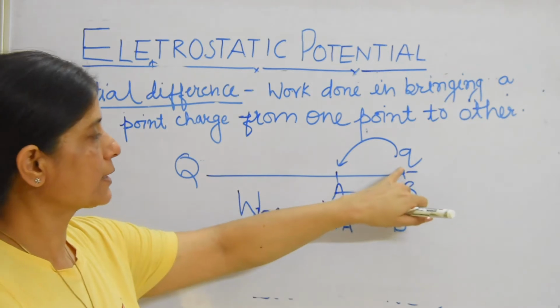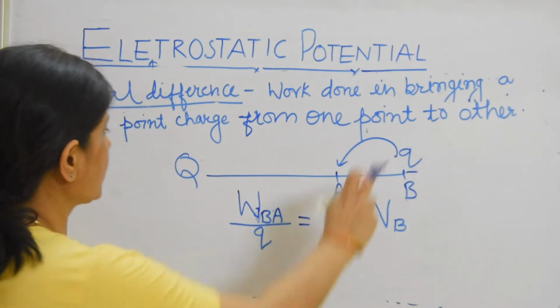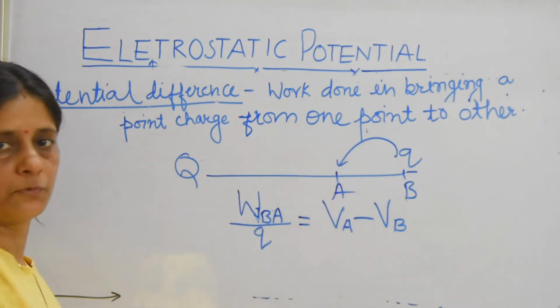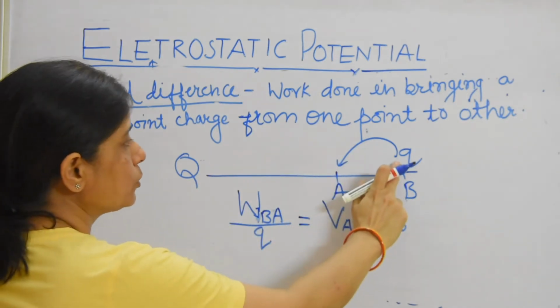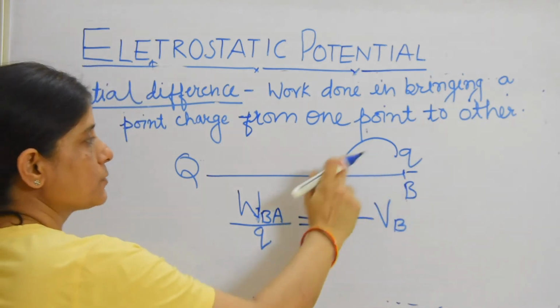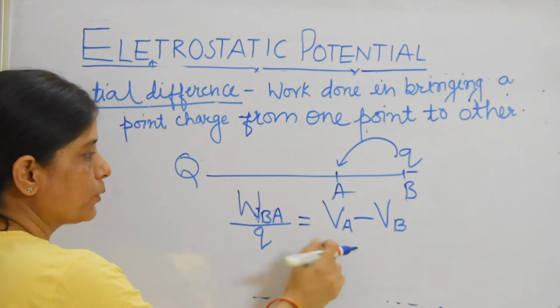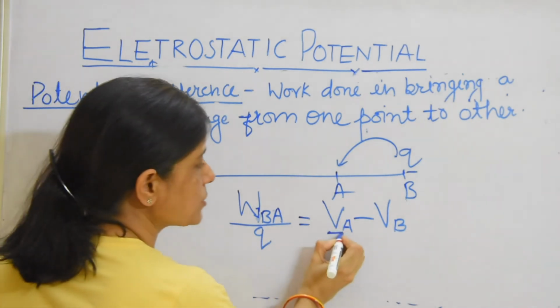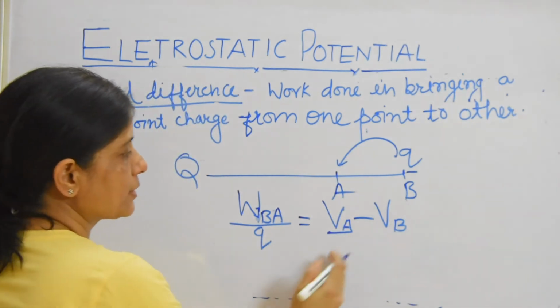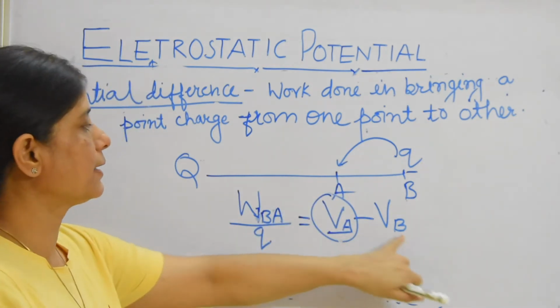Now, how much work do I have to do in bringing this charge Q? I have to work against this electrostatic repulsion force. From this point B to this point A, how much work I have to do per unit charge is called the potential at A. Why have I written the potential at A before the potential at B? Why is potential A more than potential of B? I have written VA minus VB.